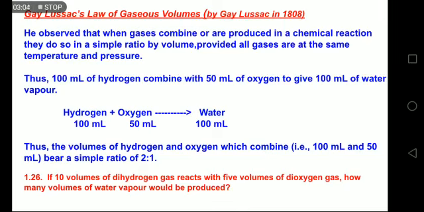Now you can try this question. It is from the NCERT exercise of this chapter, question number 1.26. If 10 volumes of dihydrogen, that is H2 gas, reacts with 5 volumes of dioxygen, O2 gas, how many volumes of water vapor would be produced? So my answer would be 10 volumes. As in the reaction given above, we have written 100 ml and 50 ml, so we'll write 10 volumes and 5 volumes as given in the question. So my answer would be 10 volumes of water.